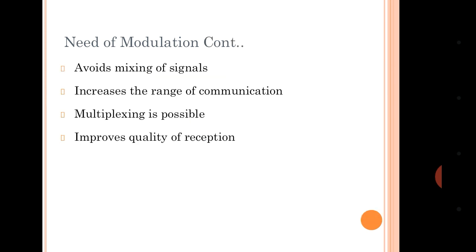Apart from this, what are the other requirements? It avoids the mixing of signals. Modulation avoids mixing of two signals. It increases the range of communication. Multiplexing is possible: you can transmit multiple signals on a single bandwidth, a single band. It improves the quality of reception.